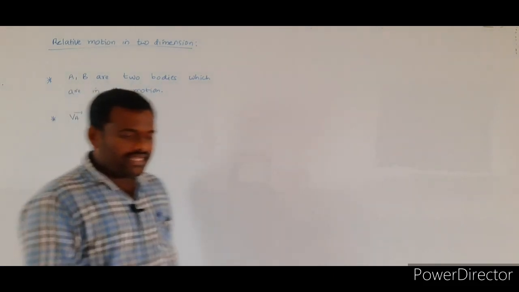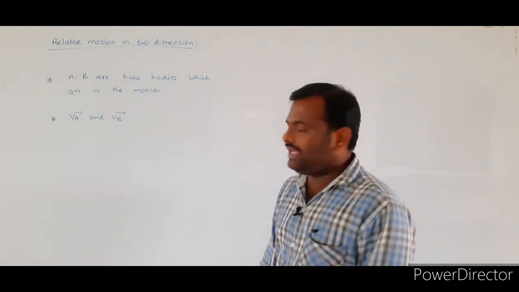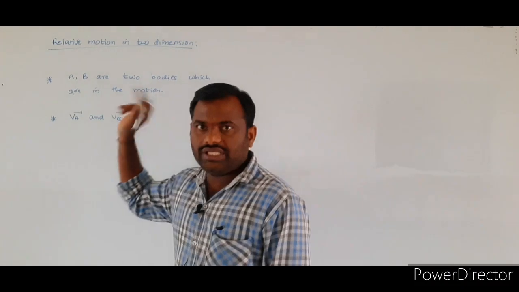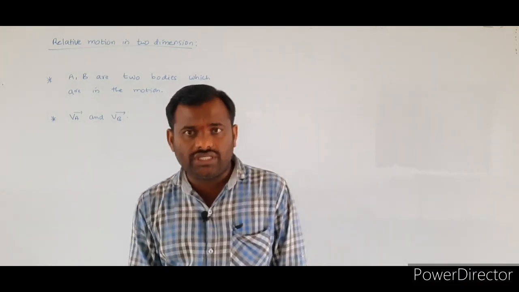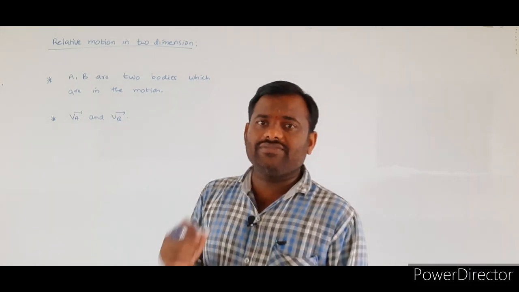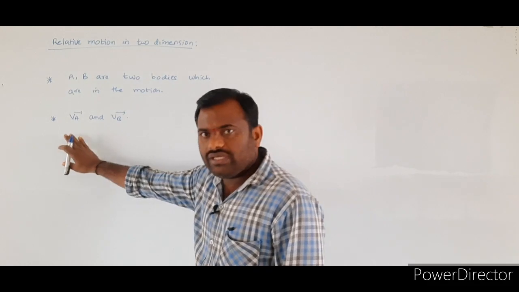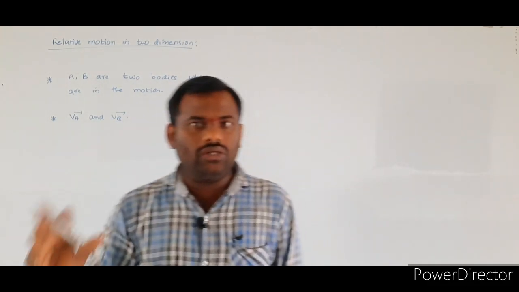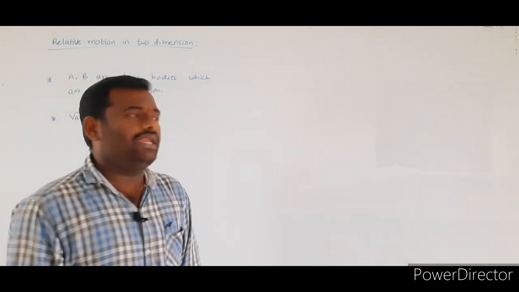So what we consider here: two bodies, one is body A, another is body B. We assume that these two bodies are in motion. Whenever the given bodies are in motion, they will definitely have some velocity vectors. Those velocity vectors are taken as VA bar and VB bar respectively. Already we know the notation of the relative velocity.